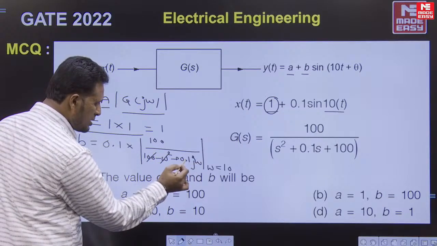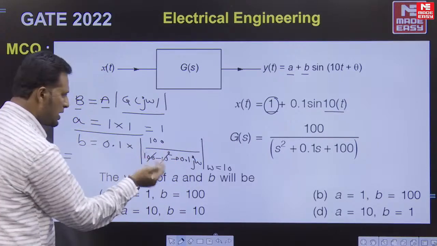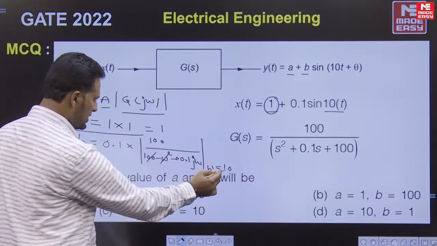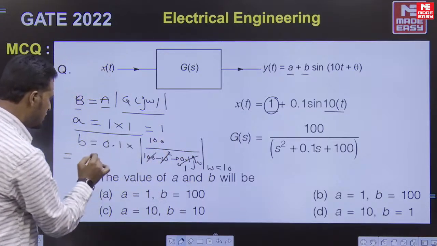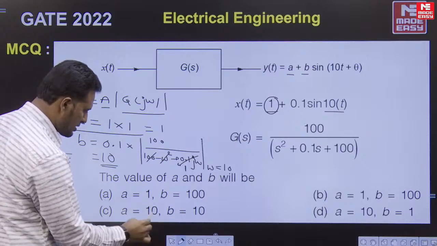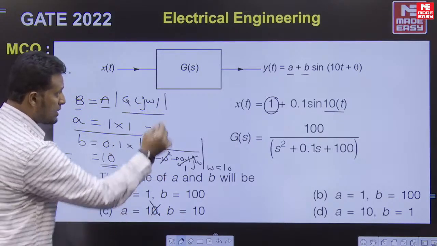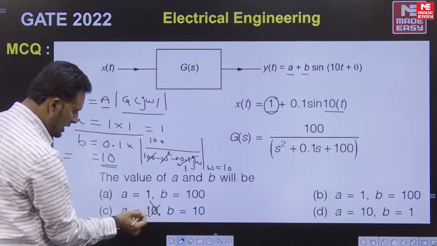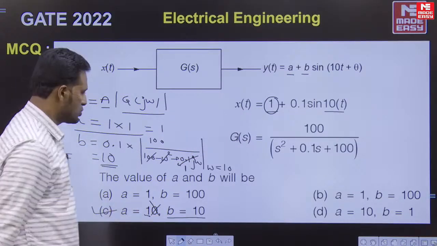Now omega is 10, 0.1 into 10 is 1, so this factor is 1. So it is 100 into 0.1, it has to be 10. Of course, some options may not be taken properly. So according to the calculations and the data based on memory, A is 1 and B is 10 is what I actually consider the answer to be.